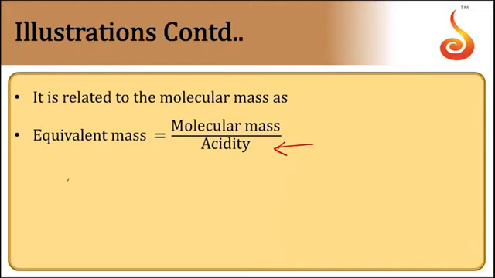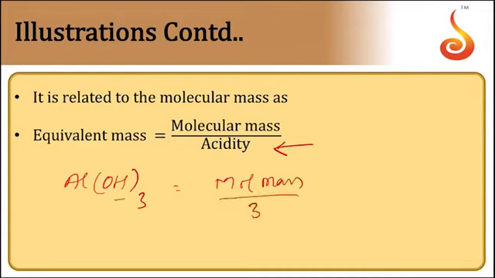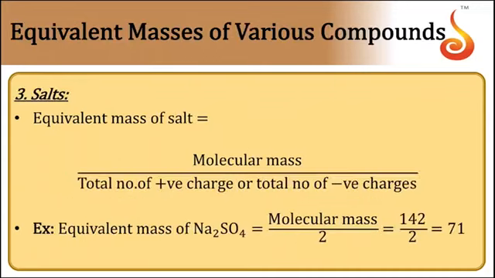Suppose you take a compound like aluminum hydroxide. In this case the equivalent mass will be equal to molecular mass by 3, because there are 3 hydroxyl groups, and it can react with altogether 3 equivalents of the acid. So acidity is the number of hydroxyl groups present, or else the number of equivalents of acid with which a base reacts. This is regarding bases. Then comes salts.